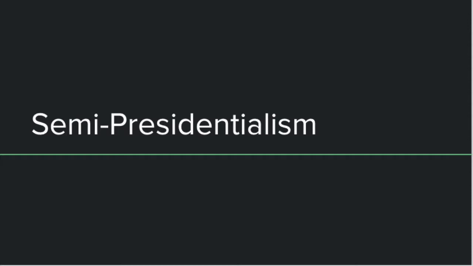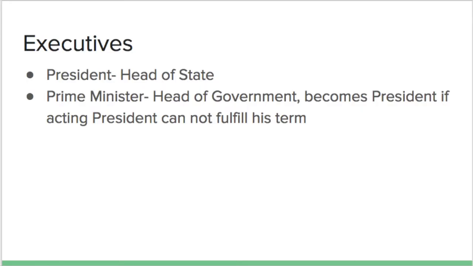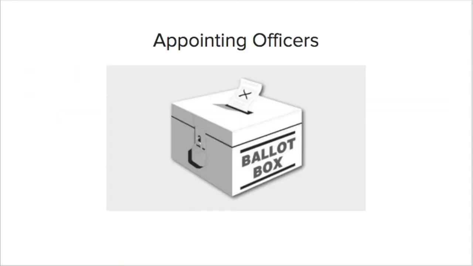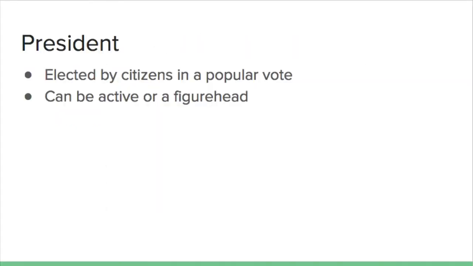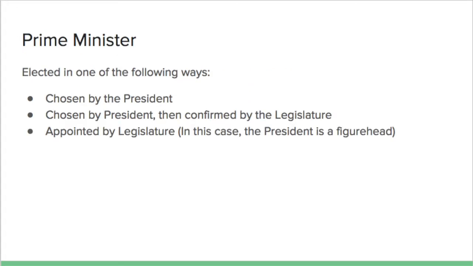Semi-presidentialism is a system in which there are 2 executives, both the president, the head of state, and the prime minister, the head of government. To appoint these officers, the president is voted for, and the prime minister can be elected in 3 different ways. The president can directly choose the prime minister, the president can choose the prime minister and the legislature confirms the decision, or the legislature can directly appoint the prime minister and the president is a figurehead.